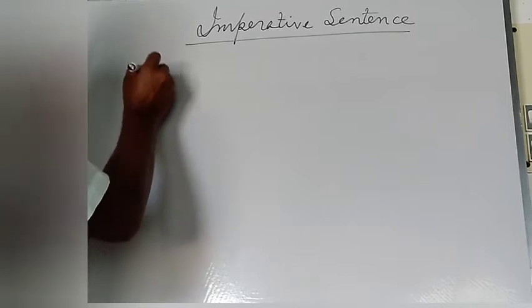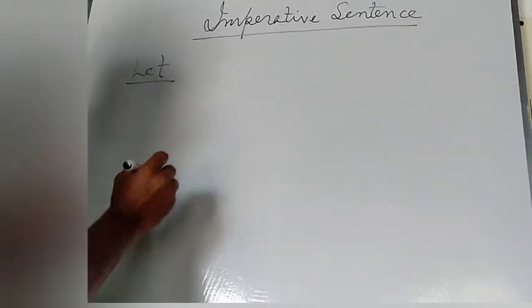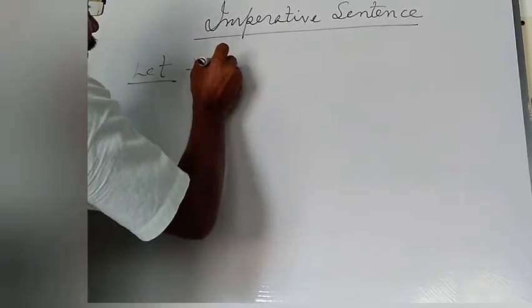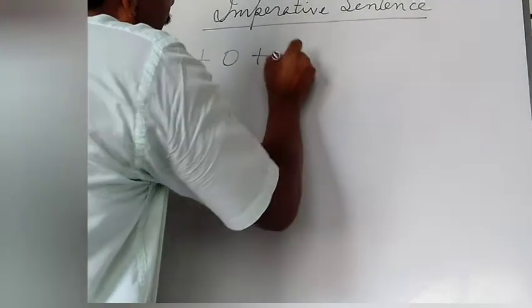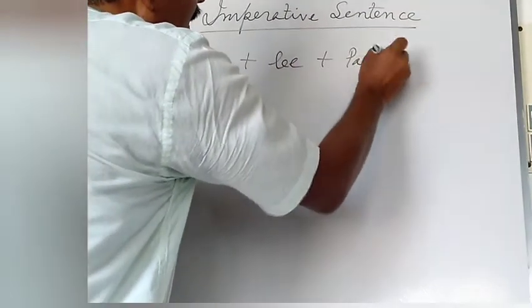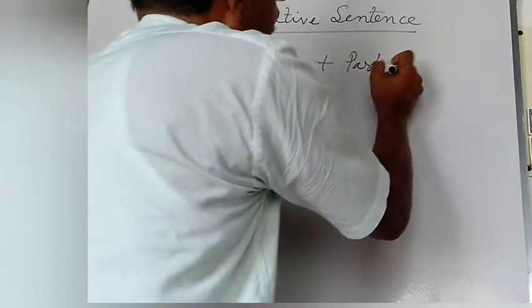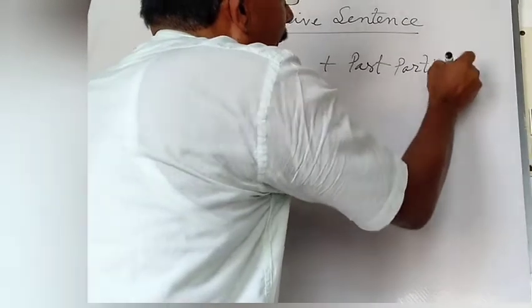First, you will have to use let at the beginning of the sentence of the passive voice. Then you will have to use the object. Then be verb will be used. Then past participle form of the verb of the active sentence will be used.